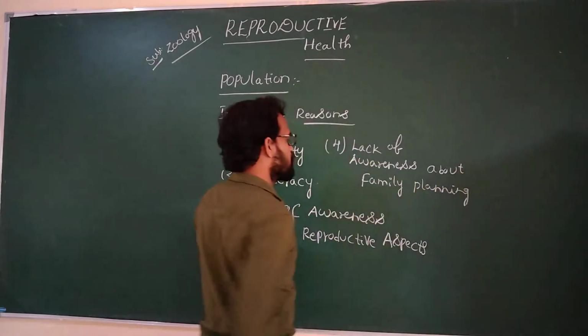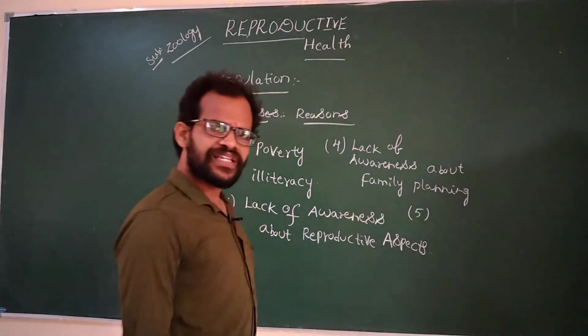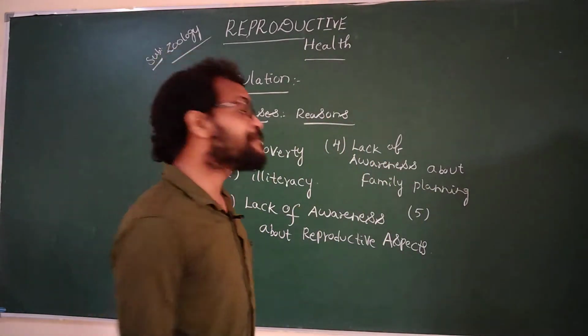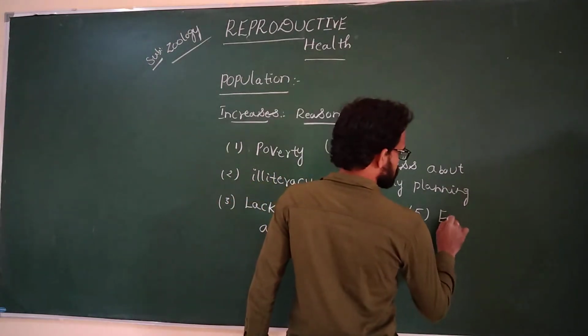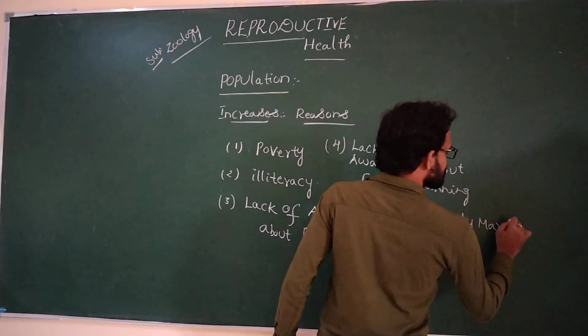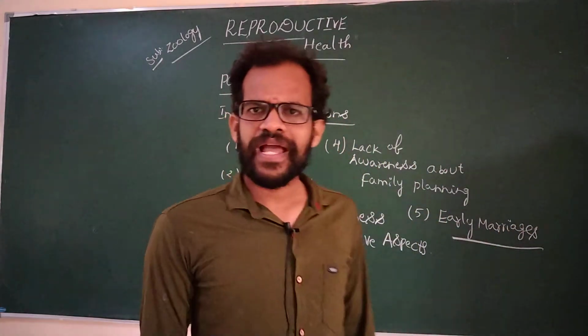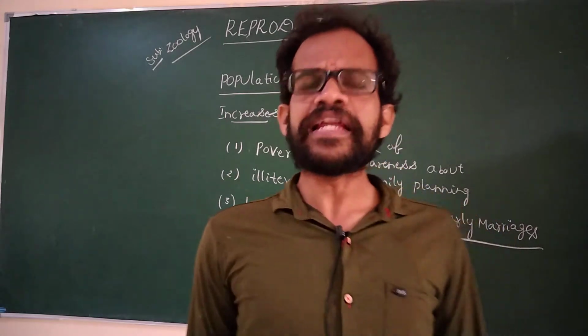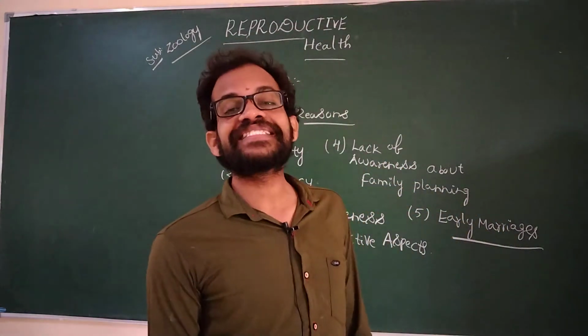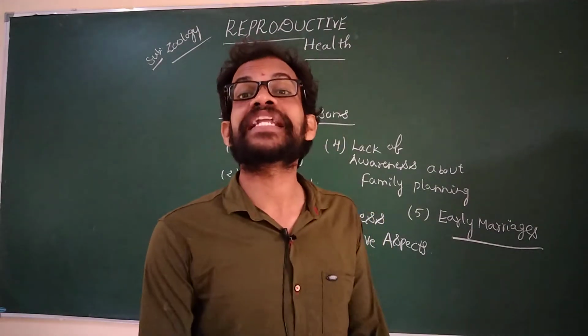Lack of awareness. What is the fifth reason for the increasing population? Early marriages. Early marriages lead to a decrease in the maternal mortality rate and also the infant mortality rate.